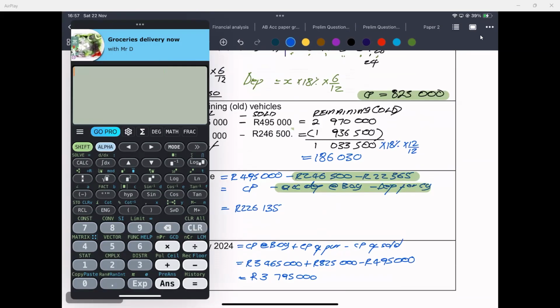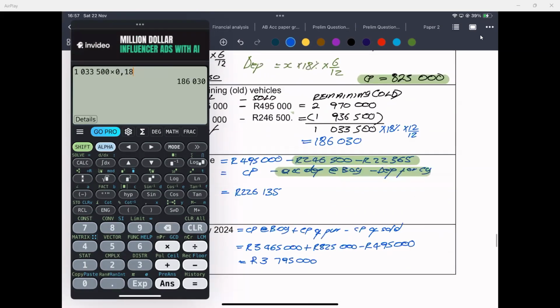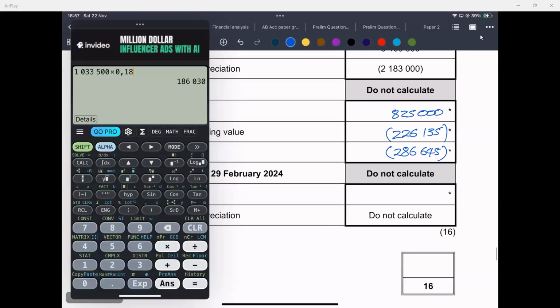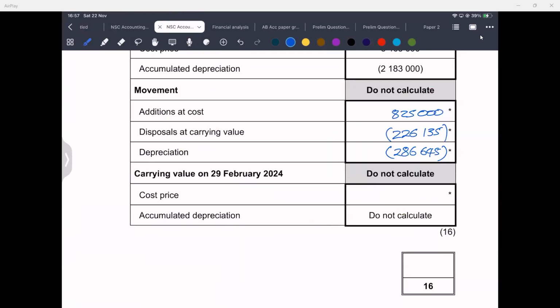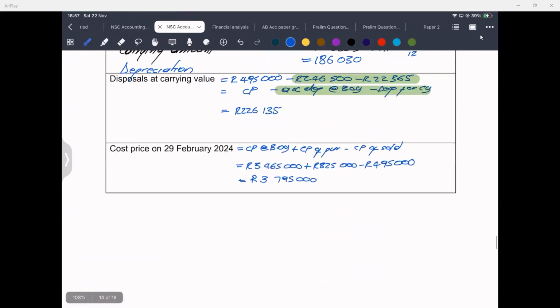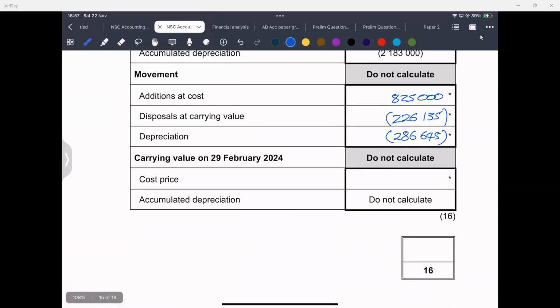Can I recalculate this? 1,033,500 times 18% times 12 over 12. Okay, so that is correct. That will give me my depreciation for the year. Cost at the end of the year, we've just calculated it. We calculated this somewhere. It's 3,795,000.